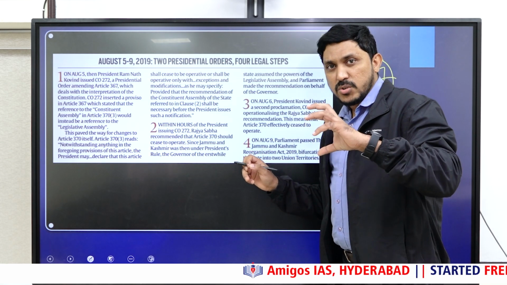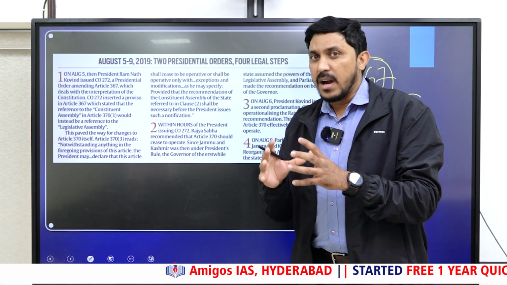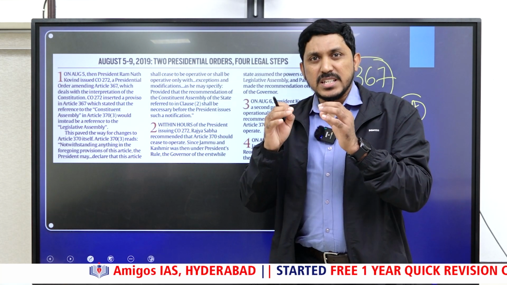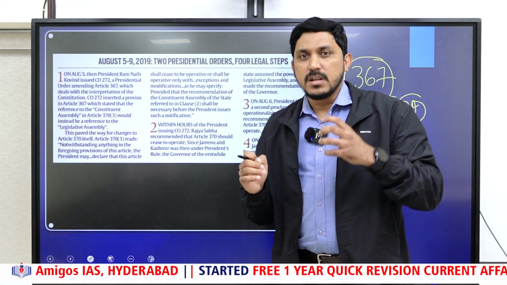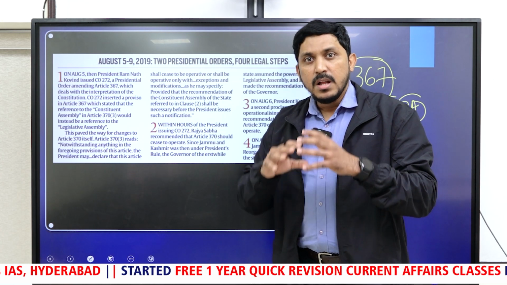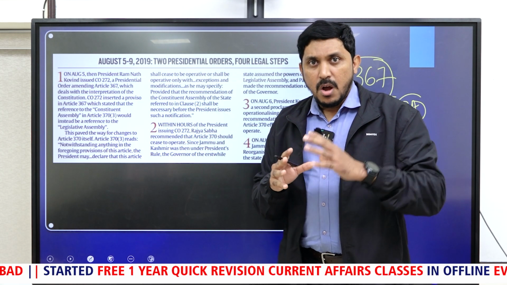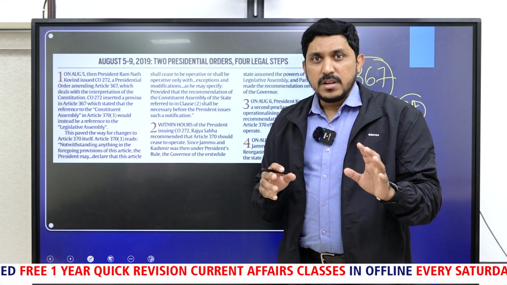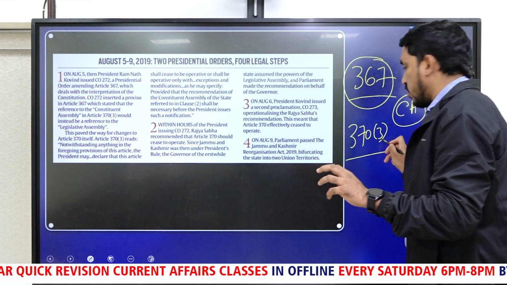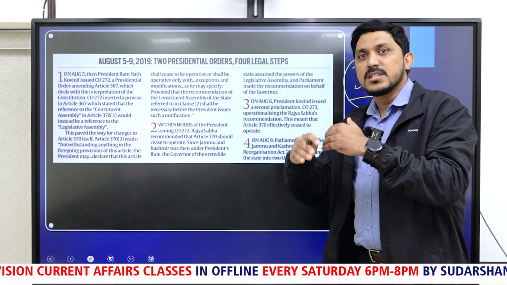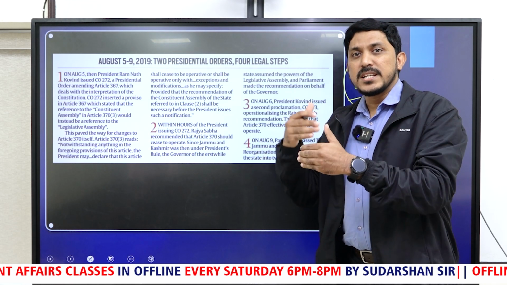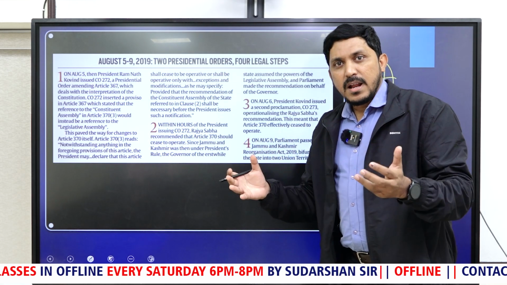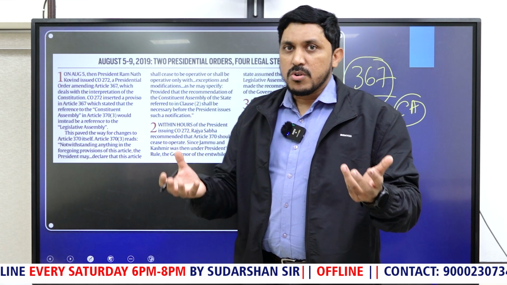The president can actually revoke or modify Article 370. That means it's a destructive provision of Article 370 itself, because it talks about changing or removing Article 370, which can be done as per this clause by the president in consultation with the Constituent Assembly of Jammu and Kashmir. But as we understand, today there is no Constituent Assembly.